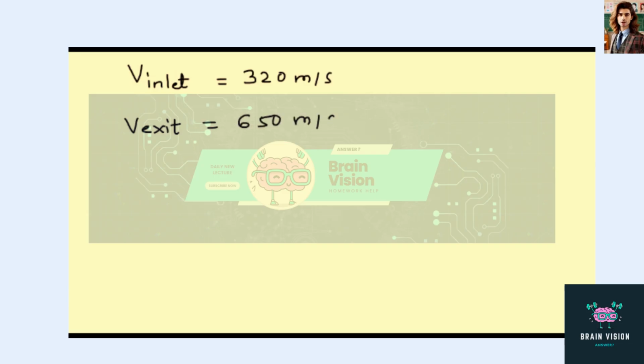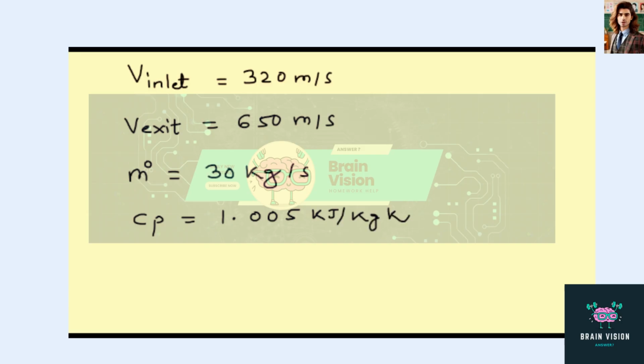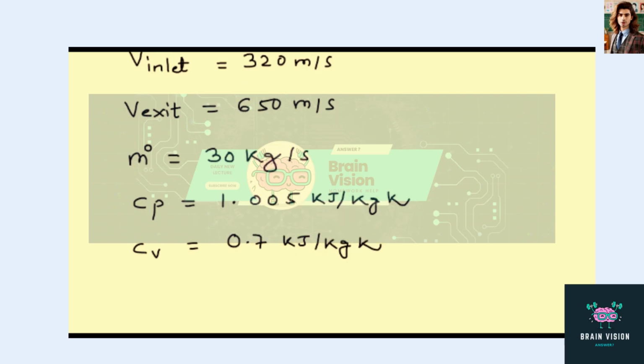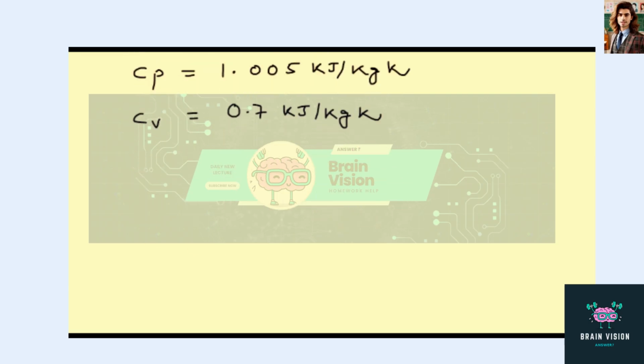First, writing V inlet is equal to 320 meter per second and V exit is equal to 650 meter per second. This is the given value in the problem. m0 is given as 30 kg per second and the value of Cp is 1.005 kilojoule per kg Kelvin. Now Cv is 0.7 kilojoule per kg Kelvin. This is the given data.